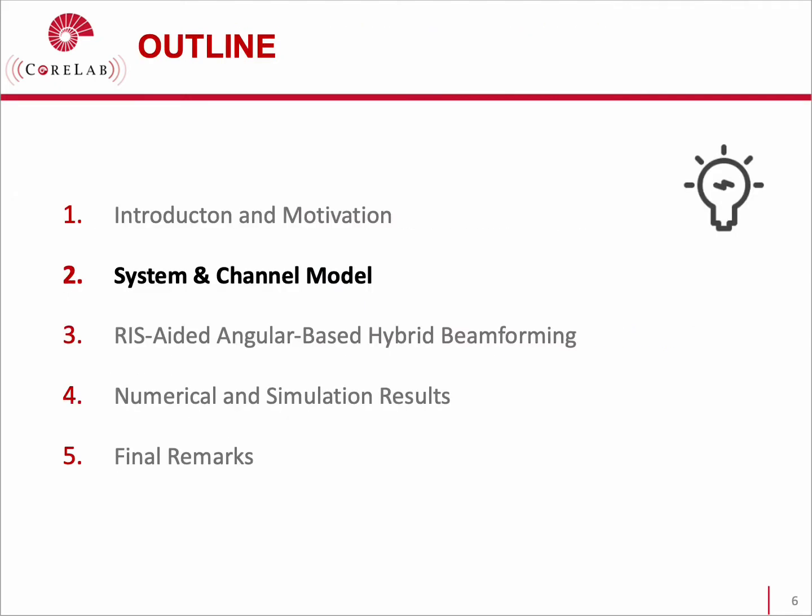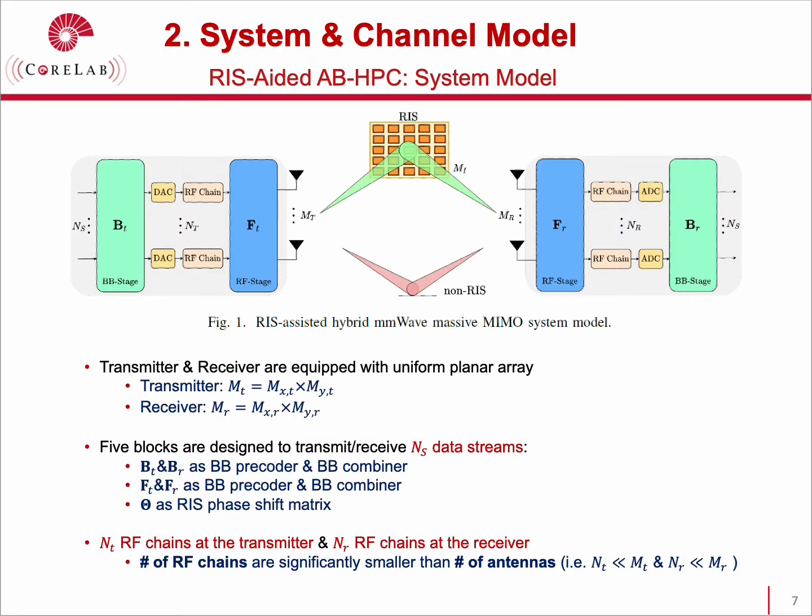In the system and channel model, we consider an RIS-assisted hybrid mmWave massive MIMO architecture. Here, there is a single RIS between the transmitter and the receiver, and the transmission is carried out via an RIS link and a non-RIS direct link between the transmitter and the receiver. In this model, the transmitter and the receiver sides are equipped with uniform planar arrays.